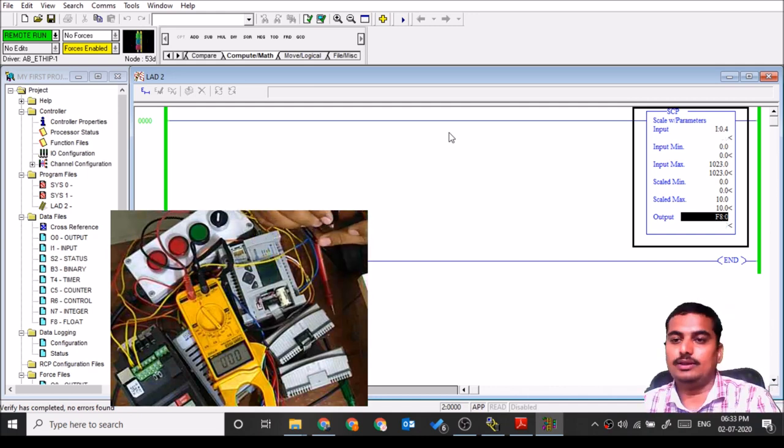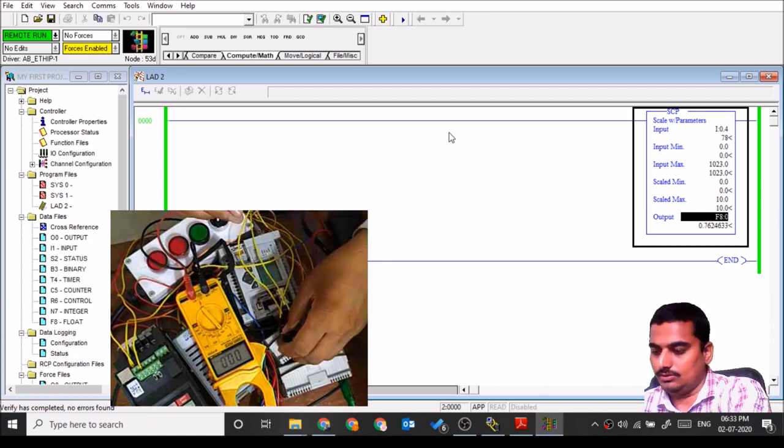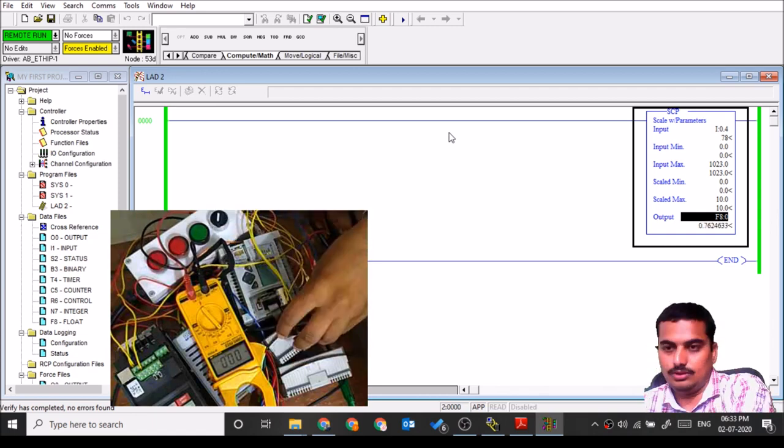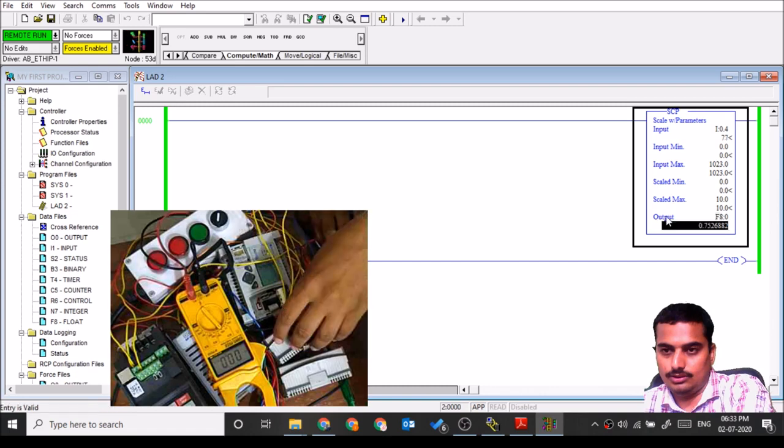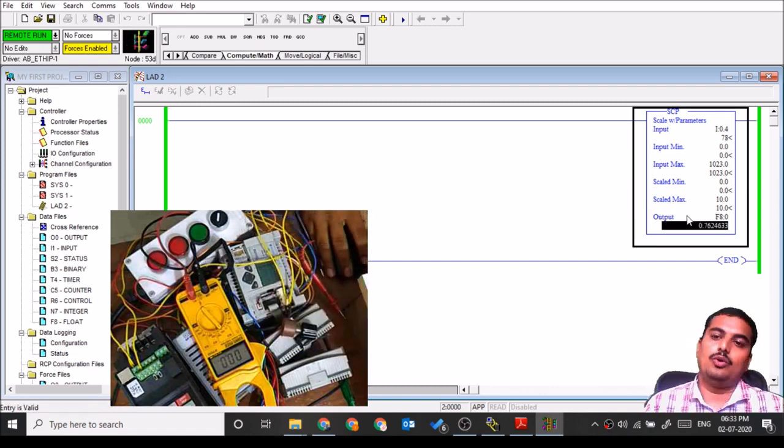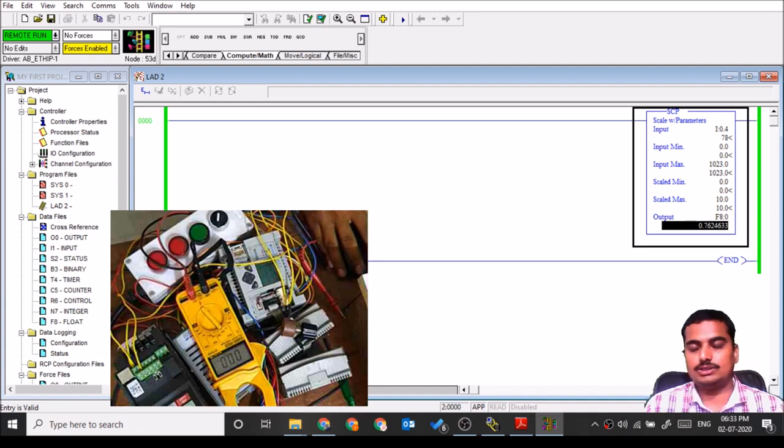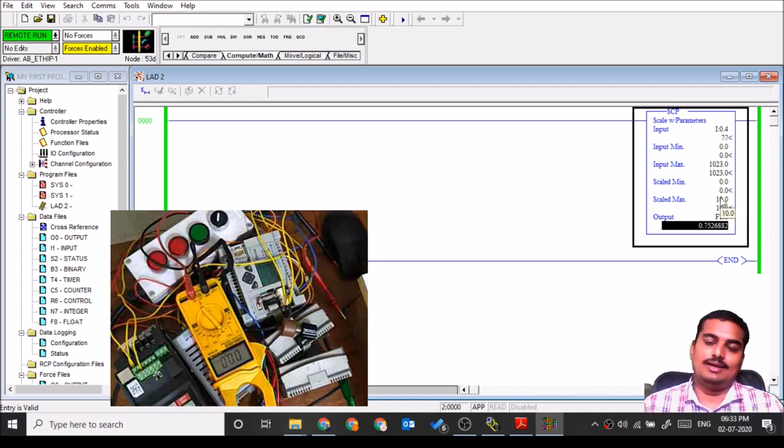If I vary the input, it will show the changes in the physical input shown at the ADC value and also the output. If you don't want this scaled result, you can directly use the input anywhere in a PLC, in a math instruction or in a compare instruction, anywhere. Normally the user requires output in his format.